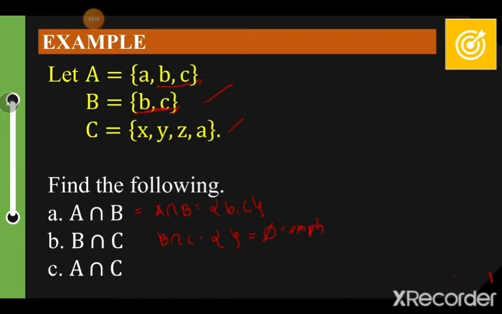Take note that the elements in your C are X, Y, Z, and A, which cannot be found in B and C. Okay? Next is the intersection of your A and C. We have A, B, C, X, Y, Z, and A. So, the intersection of your A and C is A.